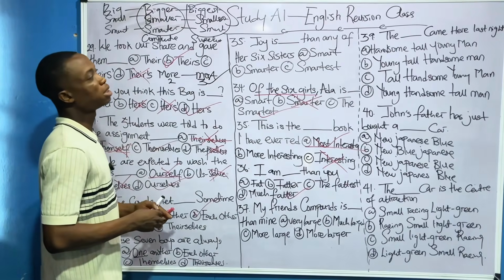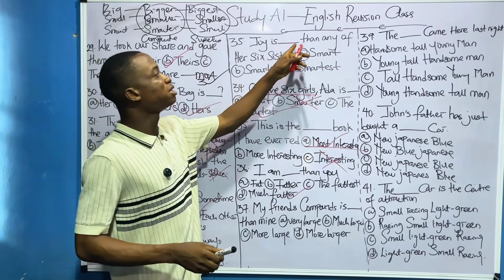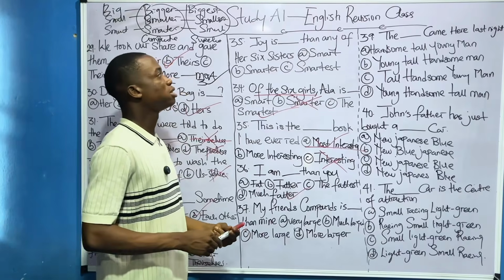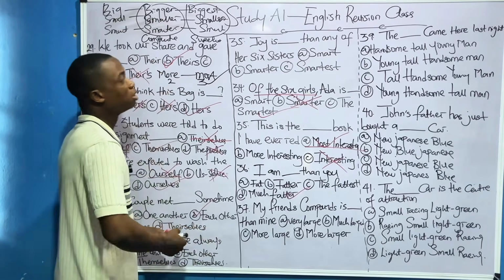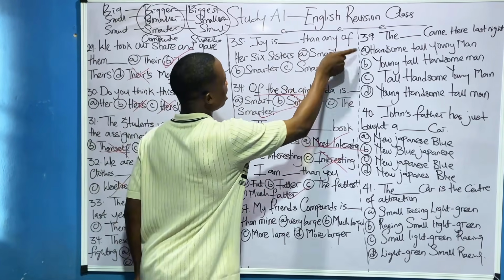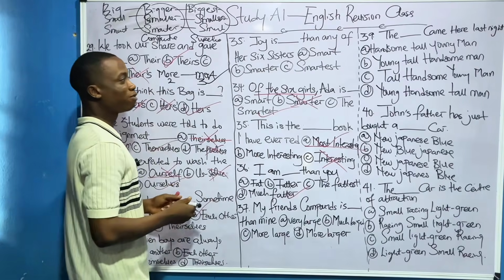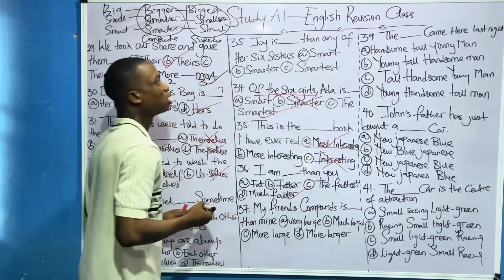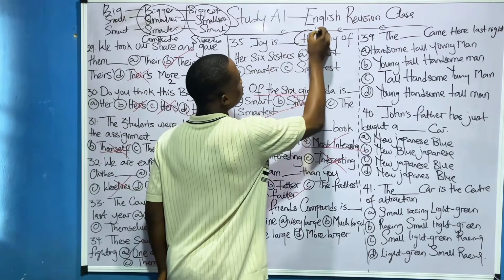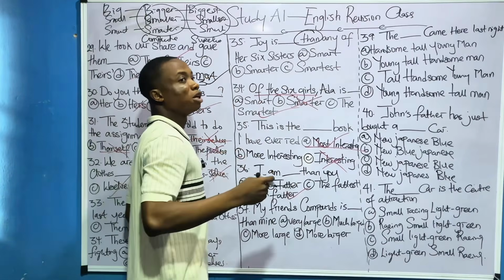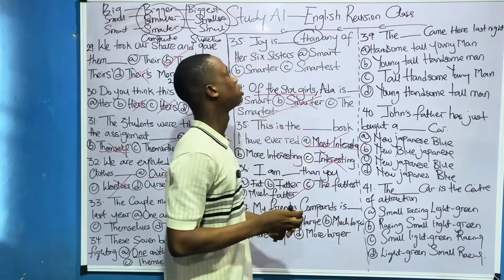Let's go back to this one. Joy is dash than any of her sisters. Normally, we would have chosen the smartest. But because of this "any", it is now making it look as if they are comparing just two things. You understand?